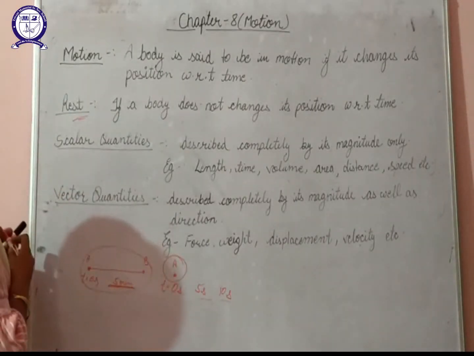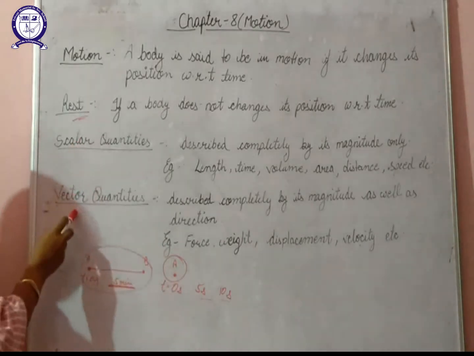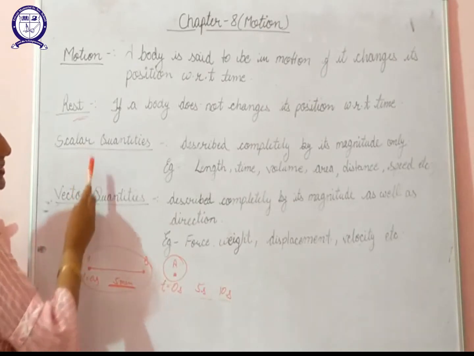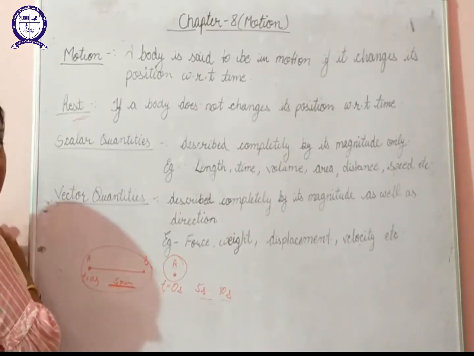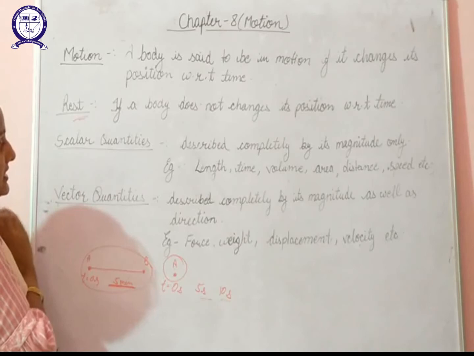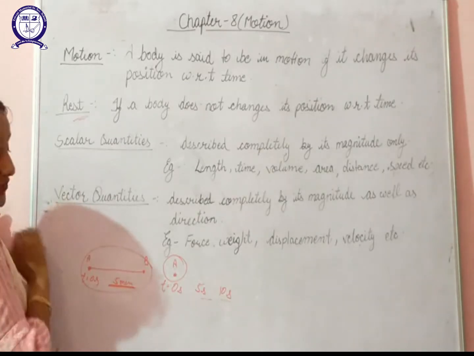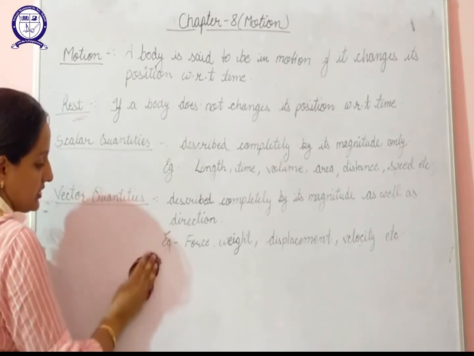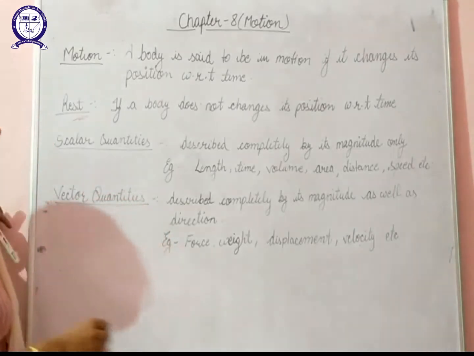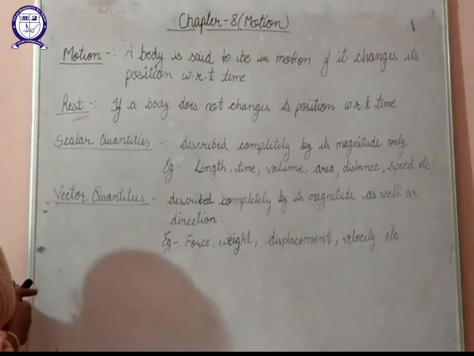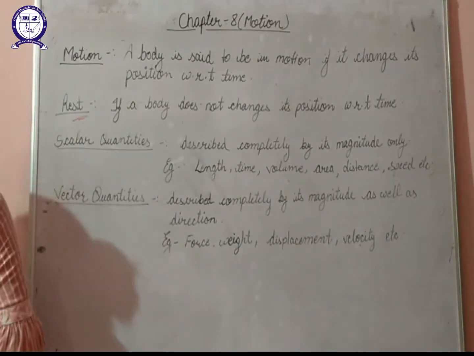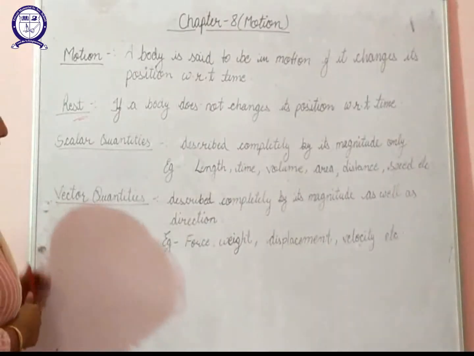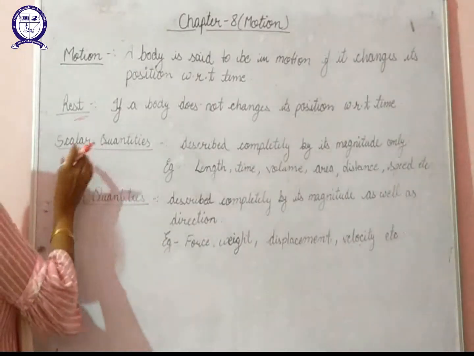Now in this chapter we'll use these two terms, scalar quantities and vector quantities. So these terms must be clear to us. We can classify our quantities as scalar or as vector. So let's start with it. What is a scalar quantity and what is a vector quantity? A quantity which can be described completely by its magnitude only. If a quantity has only magnitude and no direction, then that quantity is said to be a scalar quantity.